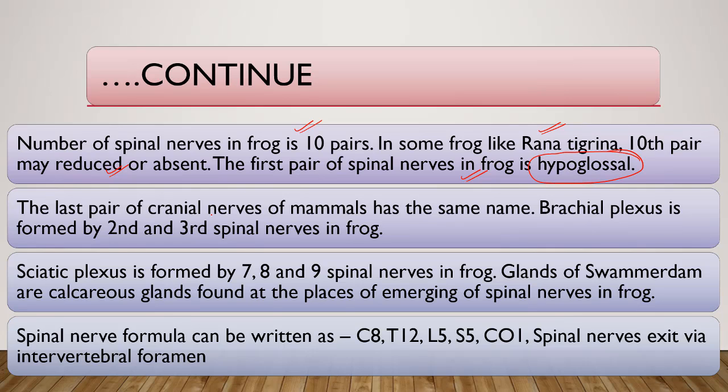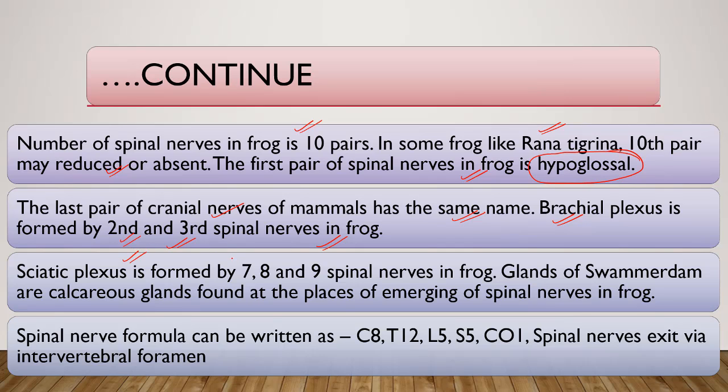The last pair of cranial nerves of mammals has the same name, hypoglossal. In mammals it is a cranial nerve. The first pair of spinal nerves in frog is hypoglossal, which has the same name as the last pair of cranial nerves. Brachial plexus is formed between the second and third spinal nerves in frog.